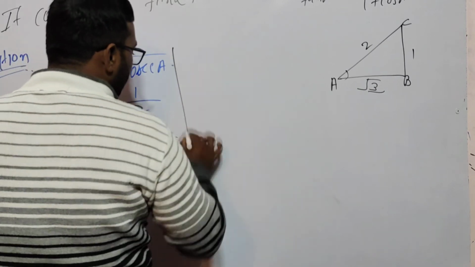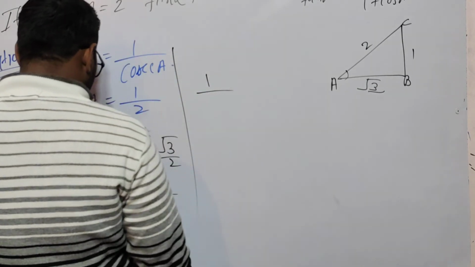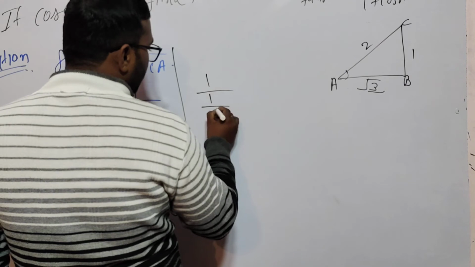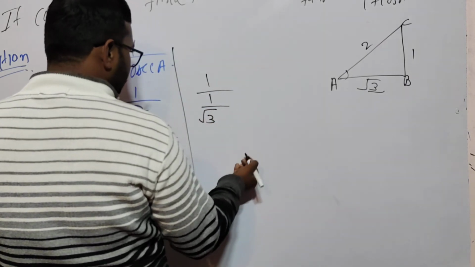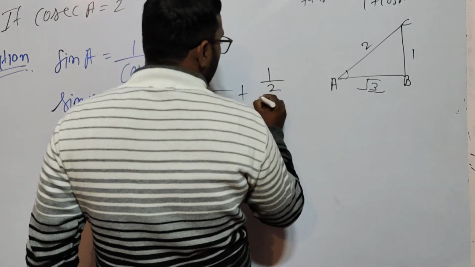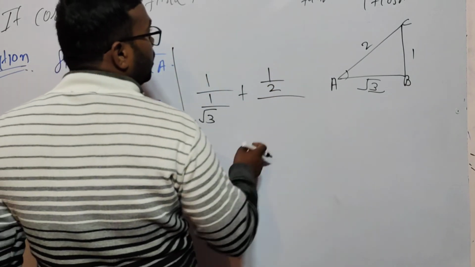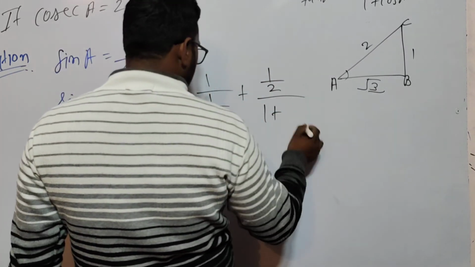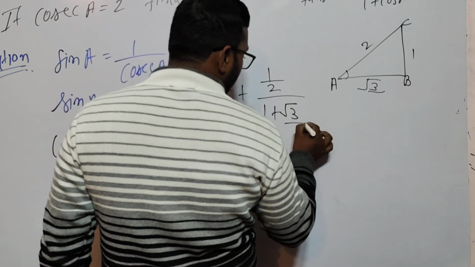If I put these values, 1 upon tan A, what is tan A? 1 by under root 3, and plus sine, so 1 by 2, and 1 plus under root 3 by 2.